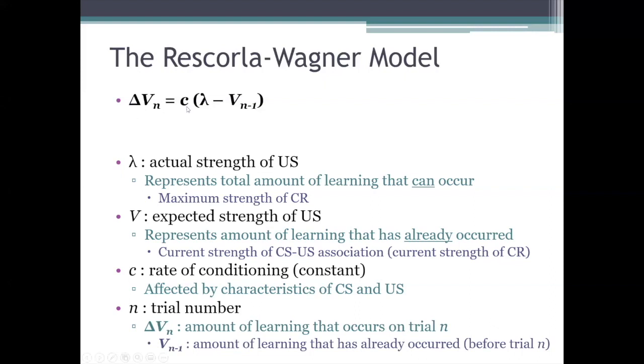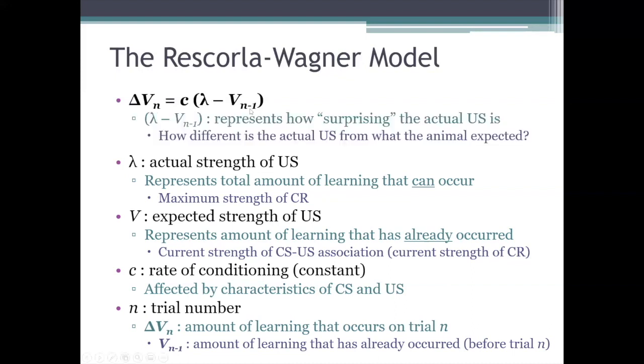That's what we're calculating when we use this formula, which we're about to do. So guys, this triangle here is the Greek letter delta, okay? And delta means change in. So every time we use this formula, we're calculating the change in V. We're calculating the change in the conditioned response that occurs as a result of a particular trial.